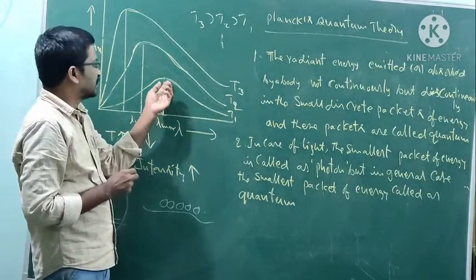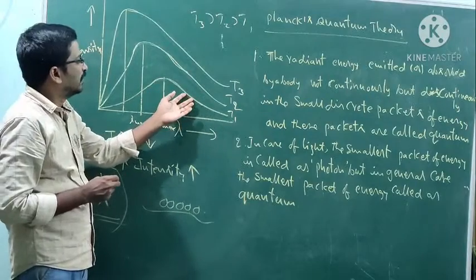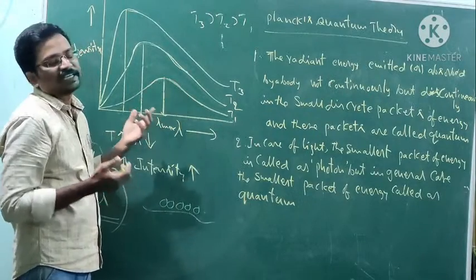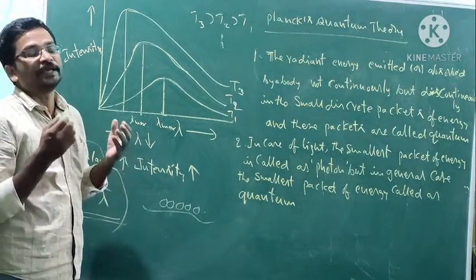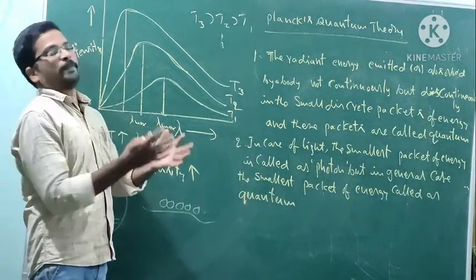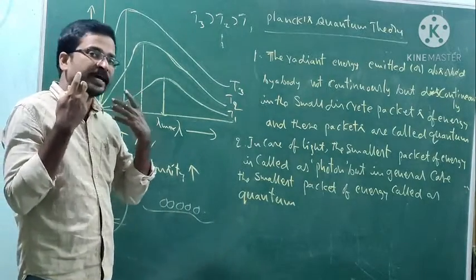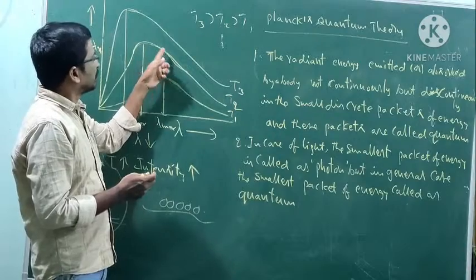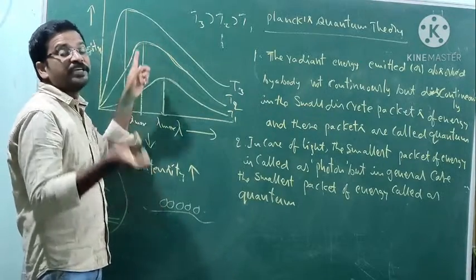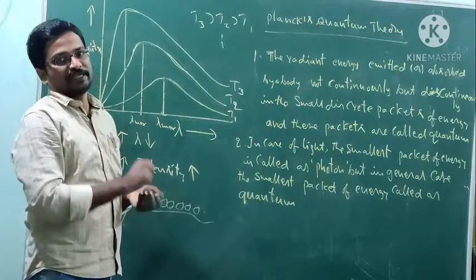So if we increase the temperature, the intensity of the radiation increases, which means the number of emitted packets increases. Why does intensity increase? Because the number of packets increases and each packet's energy also increases. As temperature increases, the number of packets increases and the energy of each packet also increases, and then it reaches a maximum and sharply decreases. On further increase of temperature, why is intensity very high? Because the number of packets of energy increases and each packet's energy also increases.